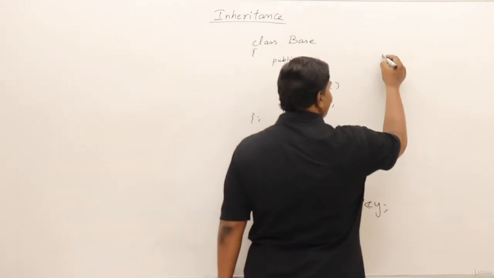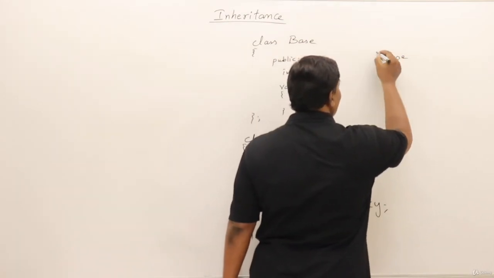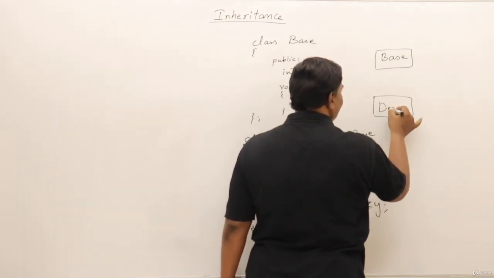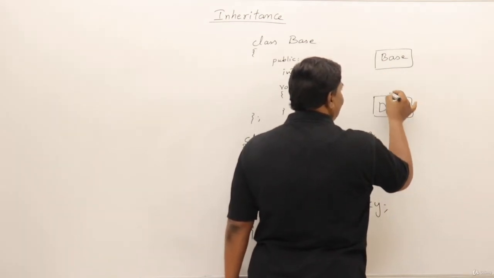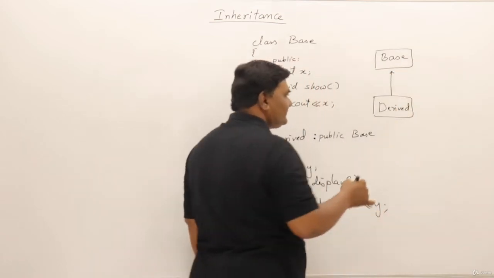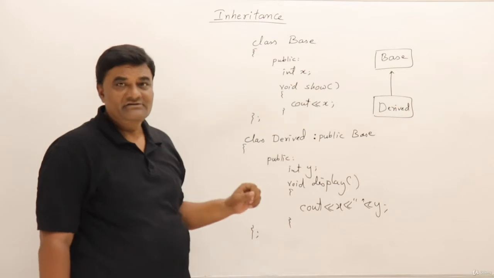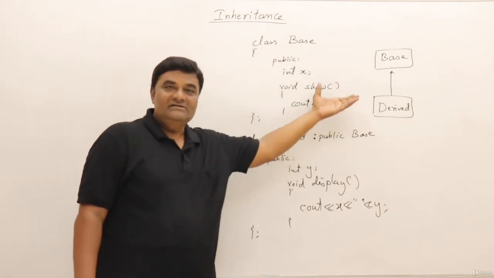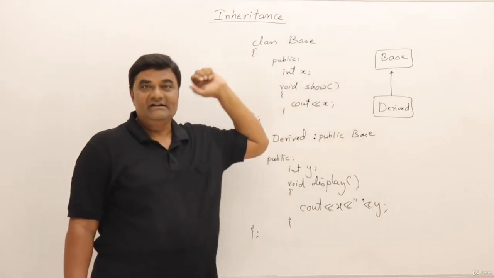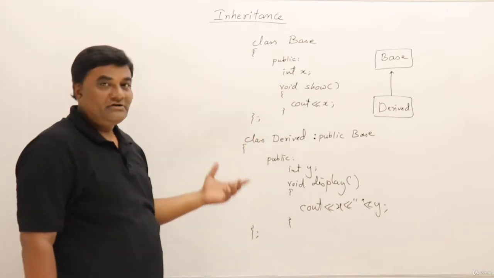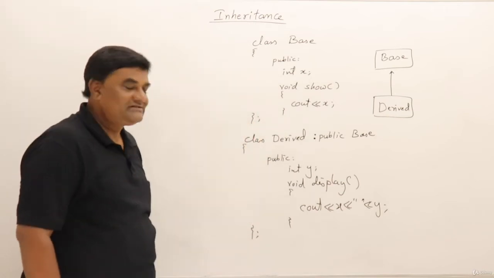So that's it. There's a base class and derived class. Diagrammatically we show it like this. Suppose this is a base class and this is derived class, and we show an arrow upwards to show that derived class is inheriting from base class. So a class will have an arrow towards its parent class.